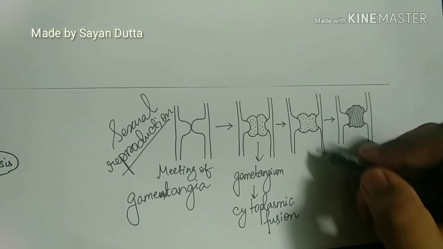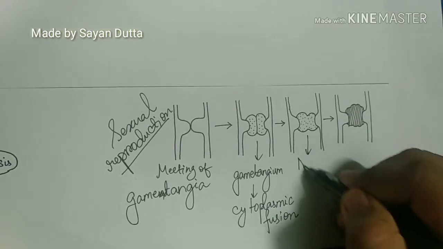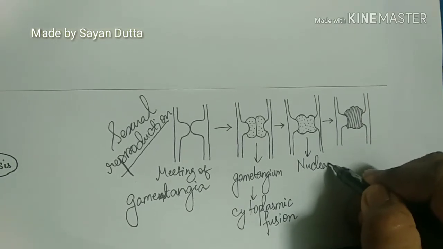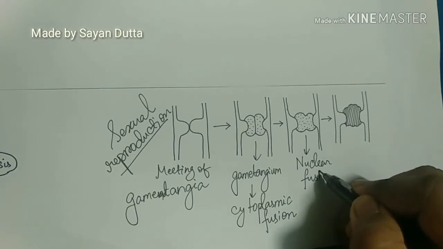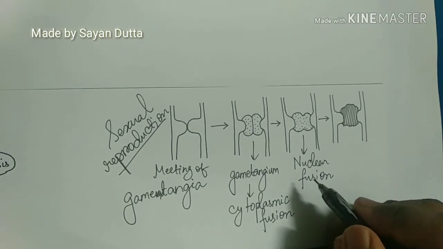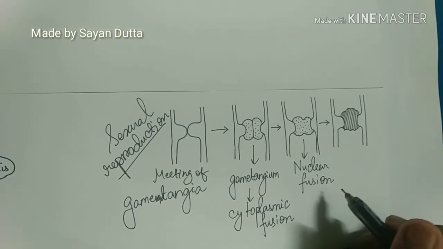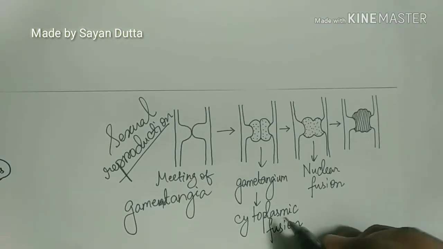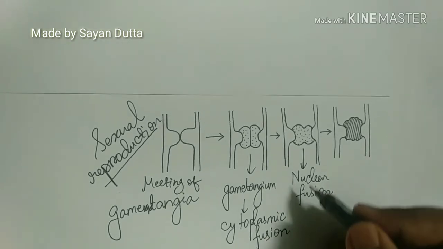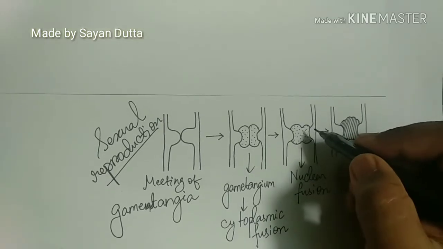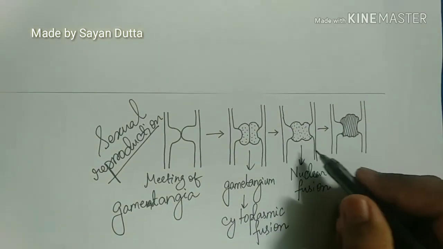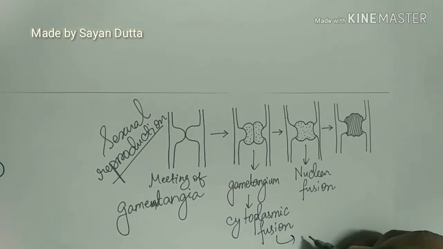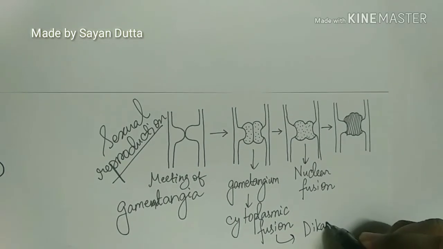Cytoplasmic fusion ultimately results in nuclear fusion, but the process is not instantaneous. During cytoplasmic fusion, the nuclei are still separated. They are in a phase known as dikaryon phase.